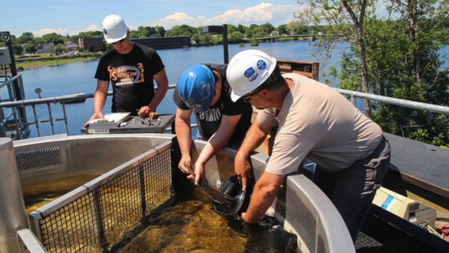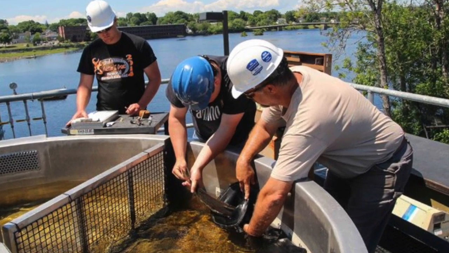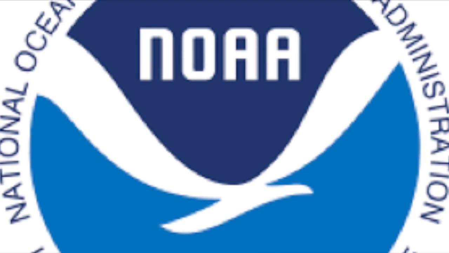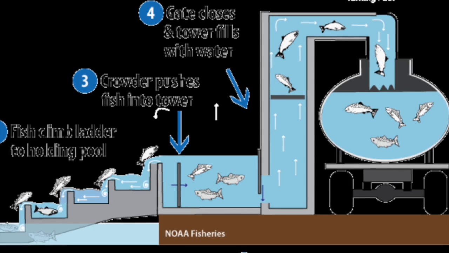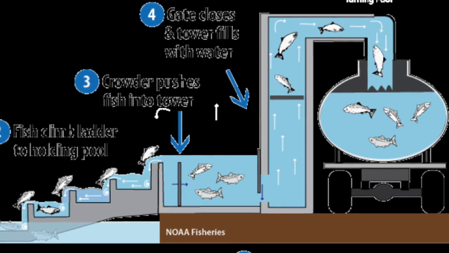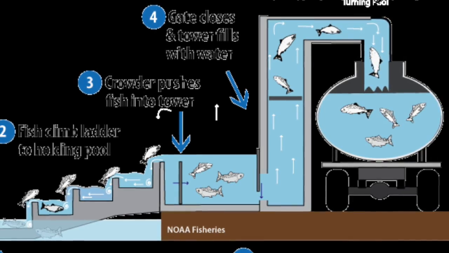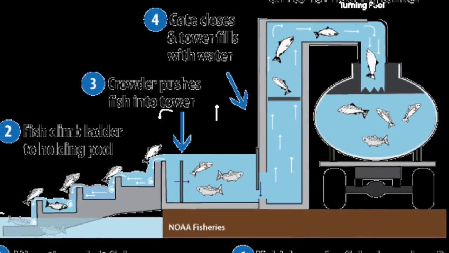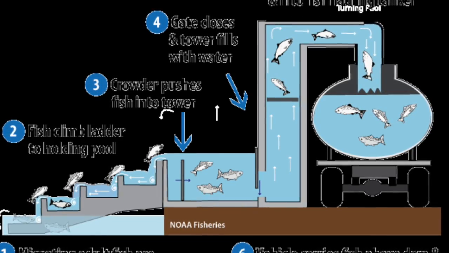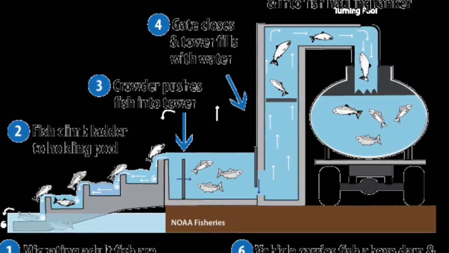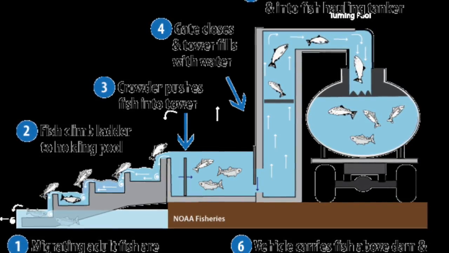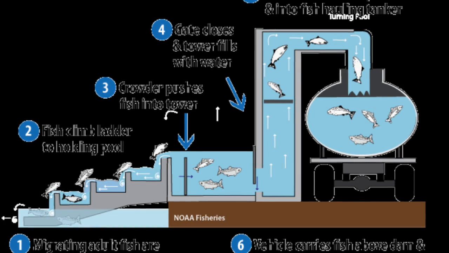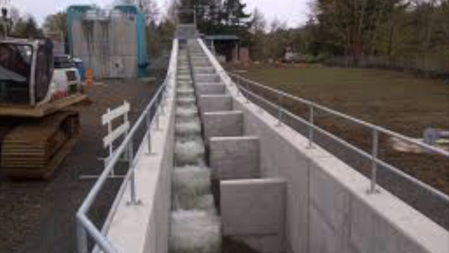So how can you help? In order to ensure safe passage for fish upstream, groups like the National Oceanic and Atmospheric Administration and Trout Unlimited help restore habitats and create fish passages for anadromous fish species. Fish ladders are water-filled structures that allow fish to pass up and over a dam in a series of steps. Fish like salmon move to the base of the concrete, timber, or aluminum staircase, and then swim or jump from step to step. Some systems may have switchbacks and turning pools, depending on the height of the dam. This system is most useful for dams that are still in use.